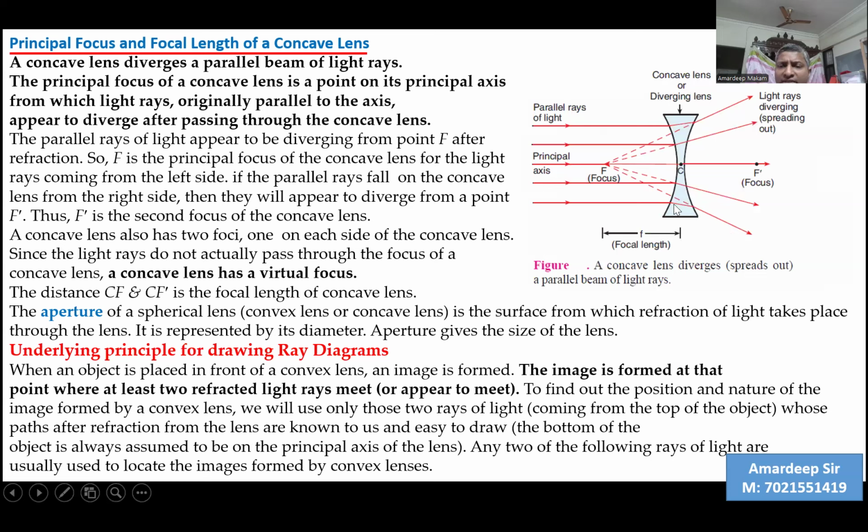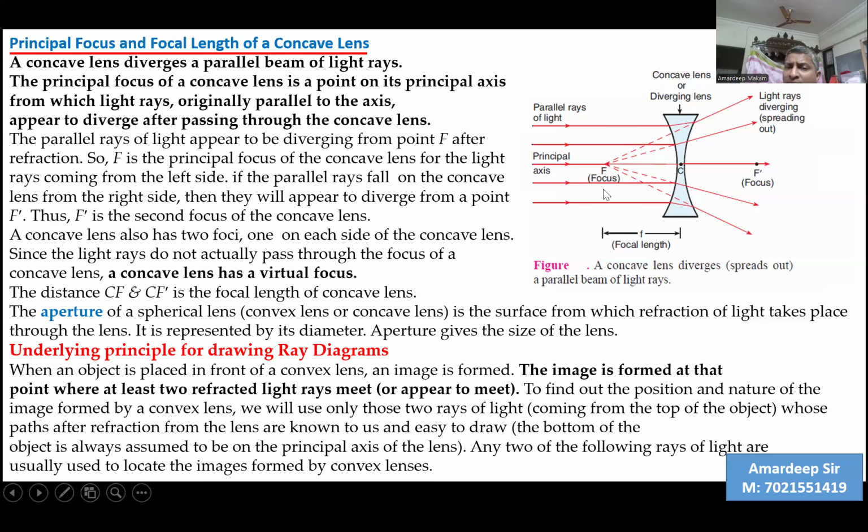And this is our concave lens. We can see again a parallel beam of light incident on the concave lens, and it's a diverging lens. We can see that the rays which are coming in parallel get diverged once they pass through the lens. But the unique thing is, if you extend these diverged rays back before the lens, shown by dotted lines, while the proper lines are after the lens, all of these lines converge at one point, which is called the focus. This focus for a concave lens is on the left side, that is, before the lens.